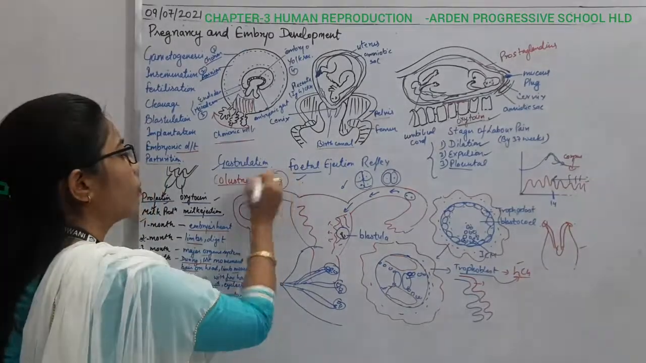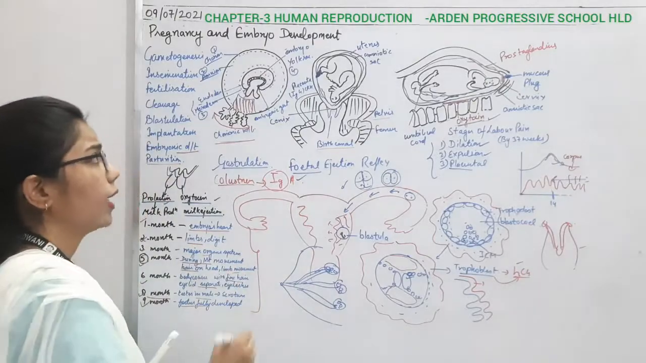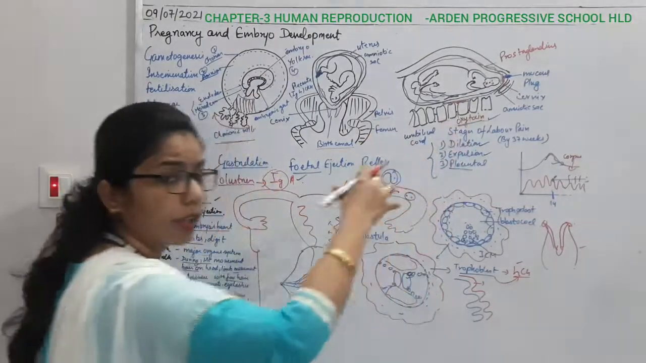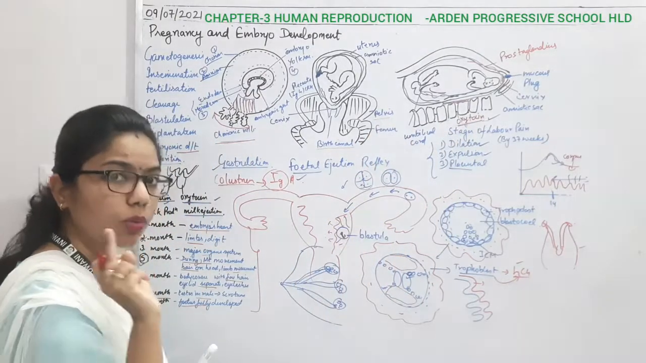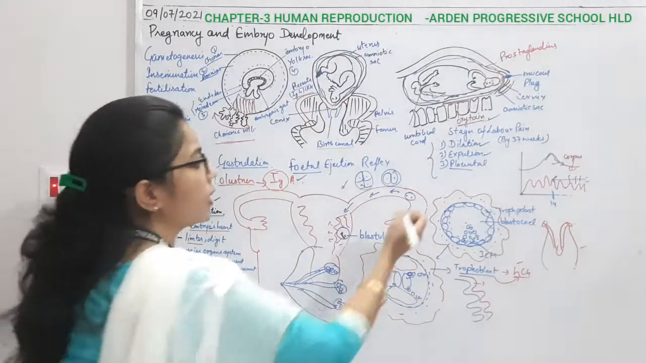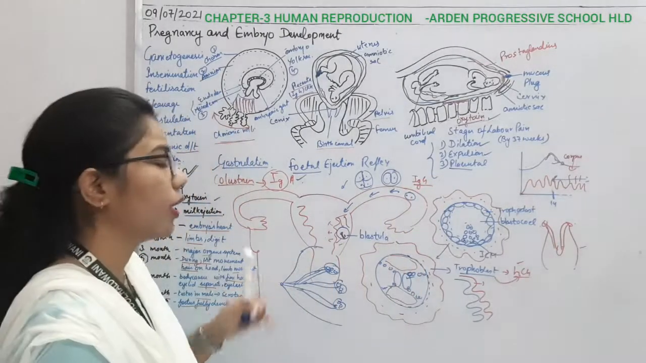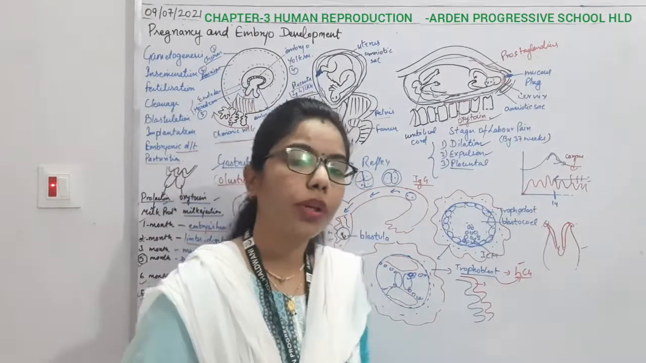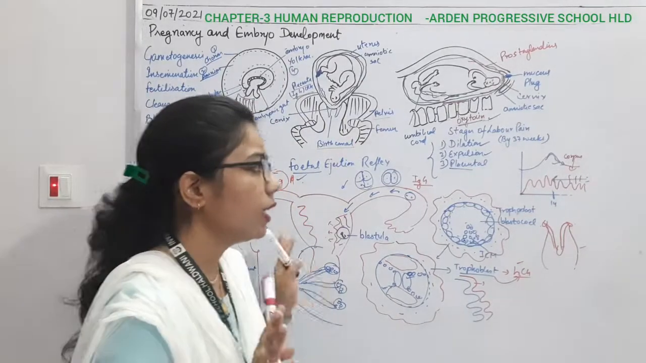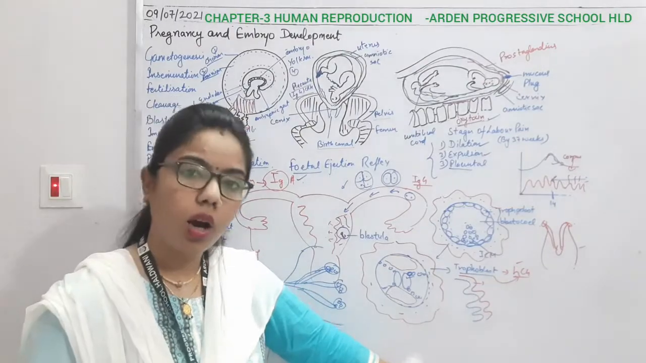So the colostrum has the IgA antibodies. Why? When the baby is taking nutrition from the mother's womb through the placenta, the placenta is also releasing some antibodies, that is the IgG. So these two antibodies help the growing baby for proper growth and development. Okay, so here we have completed the whole reproduction, how it is happening.